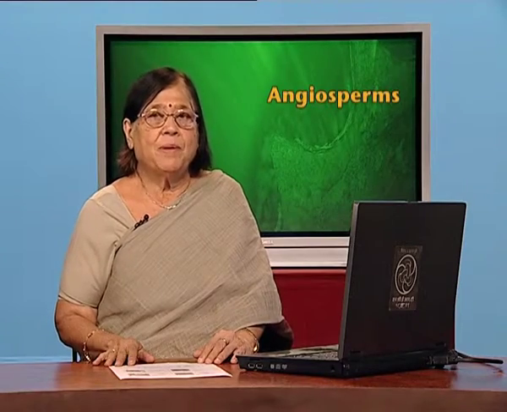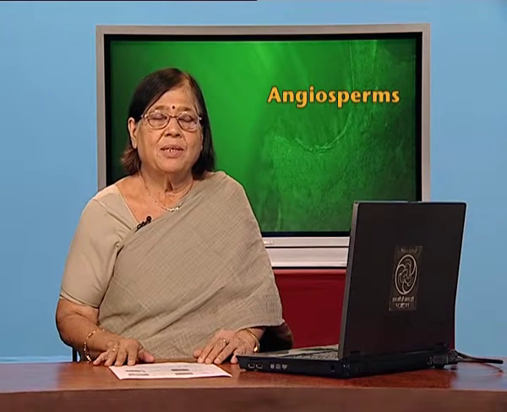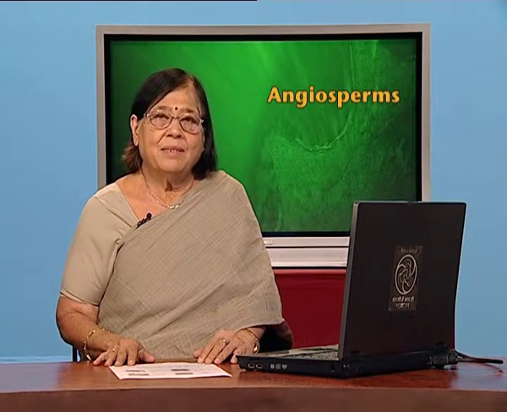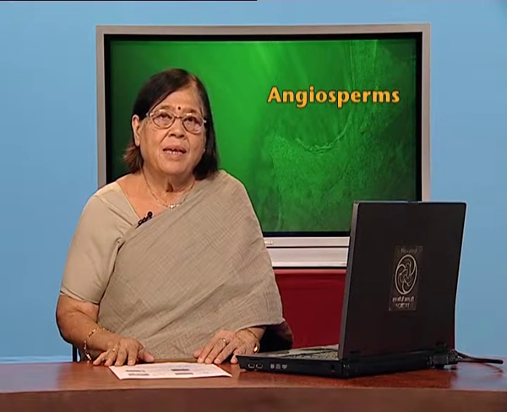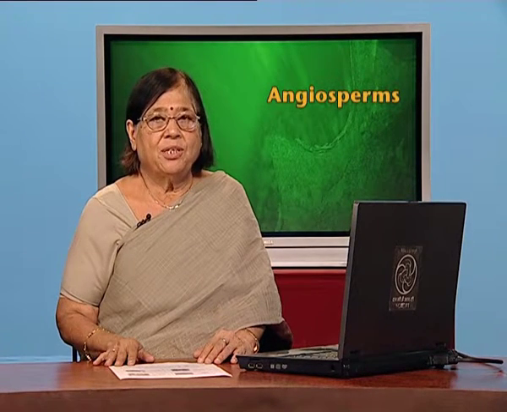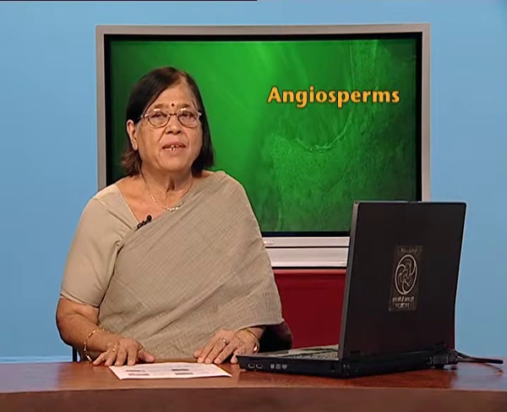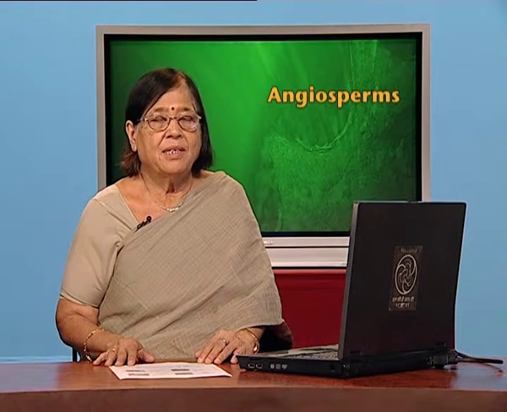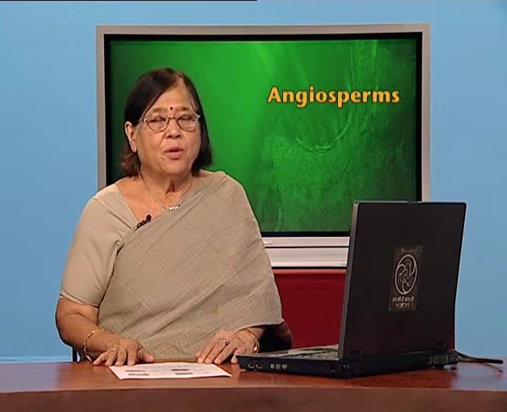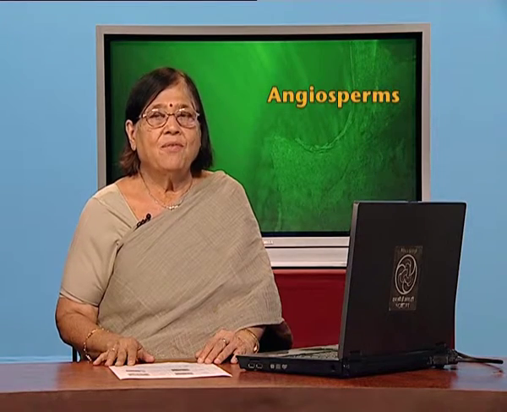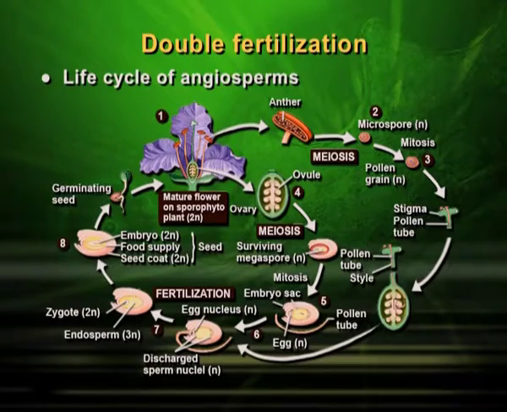In angiosperms, there is double fertilization and it has some significance. Also, there is alternation of generation. We have studied the gametophytic stage and the sporophytic stage, so that alternation is also to be understood. We first begin with double fertilization in angiosperms. This particular slide explains the details. To understand the life cycle of angiosperms, we look at this slide.